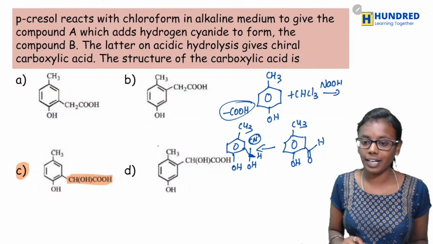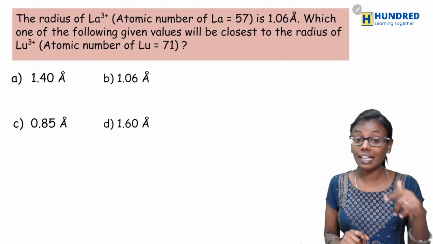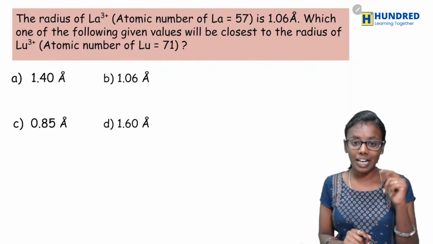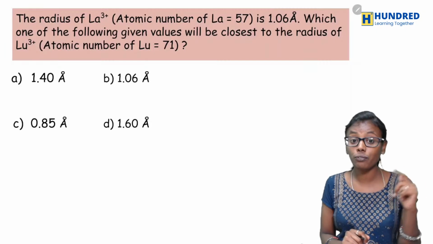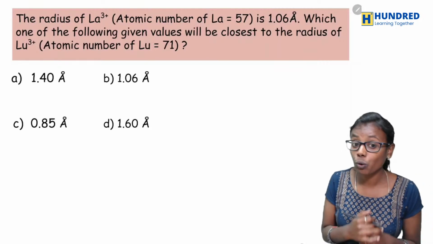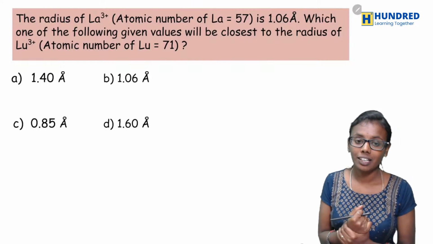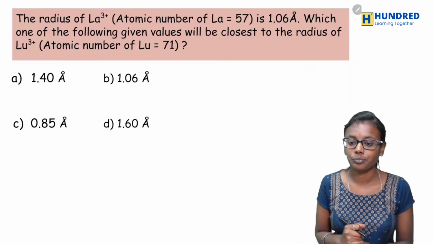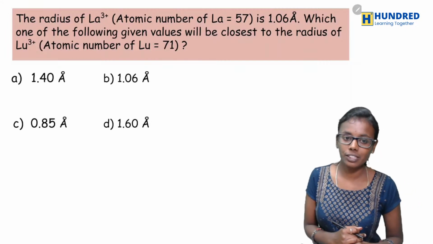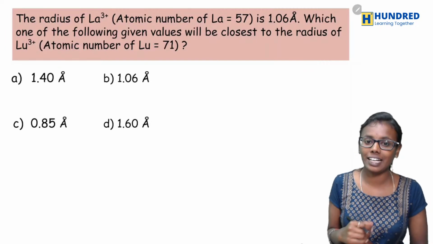Yes. Okay, fine. And the next question is, the radius of lanthanum 3 plus is 1.06 angstrom. Which one of the following values will be closest to the radius of lutetium 3 plus, whose atomic number is 71? So what would be the correct option? By seeing the options itself, you can answer this question. No need of calculation and all. Okay, so how do you approach this question? First, they have given you the radius of lanthanides.